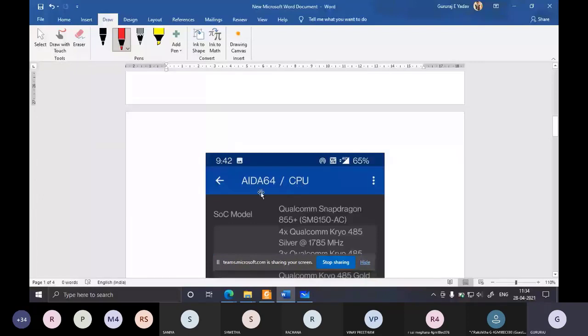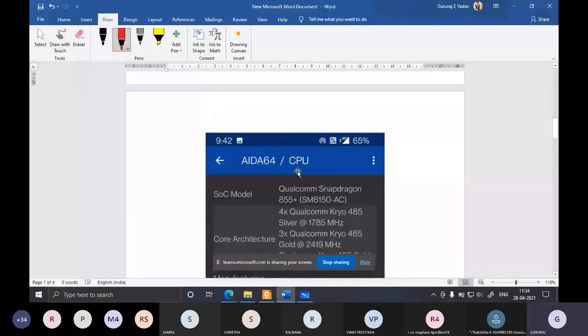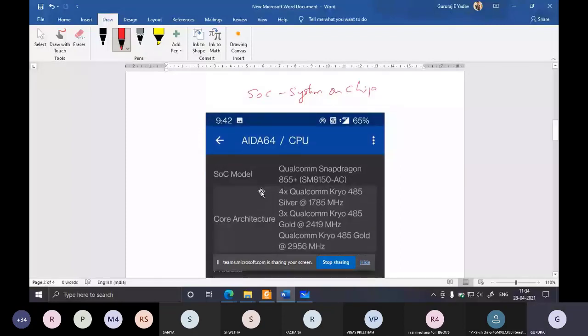Now the next information about my mobile phone is the CPU information. What is the SoC? SoC stands for system on chip. The SoC model in my mobile phone is Qualcomm Snapdragon 855 Plus.